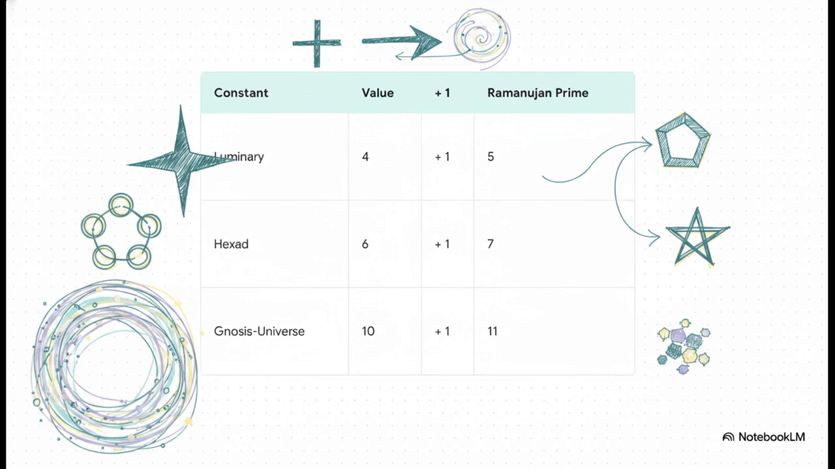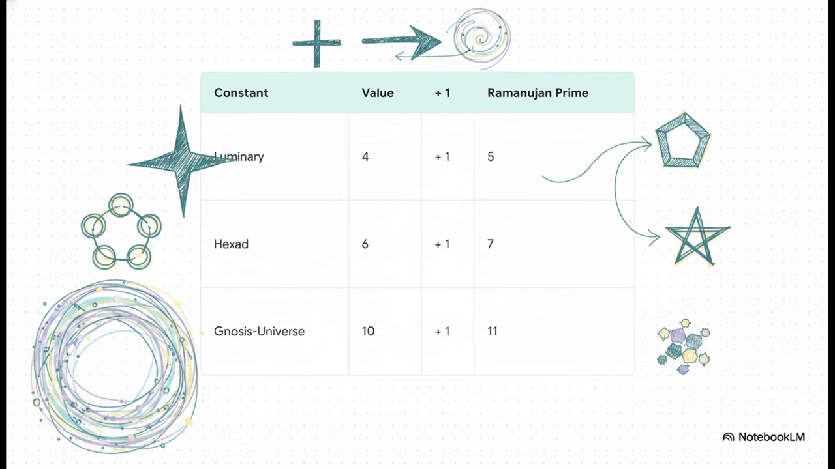Check this out. When you take the base structural sizes of the no-nos constants, so you've got the luminary at 4, the hexad at 6, and the no-nos universe at 10, and you lift them by that Kleeneman, the +1, they perfectly equal 5, 7, and 11. And guys, these are not just random numbers. These are exactly the 3 Ramanujan special primes.